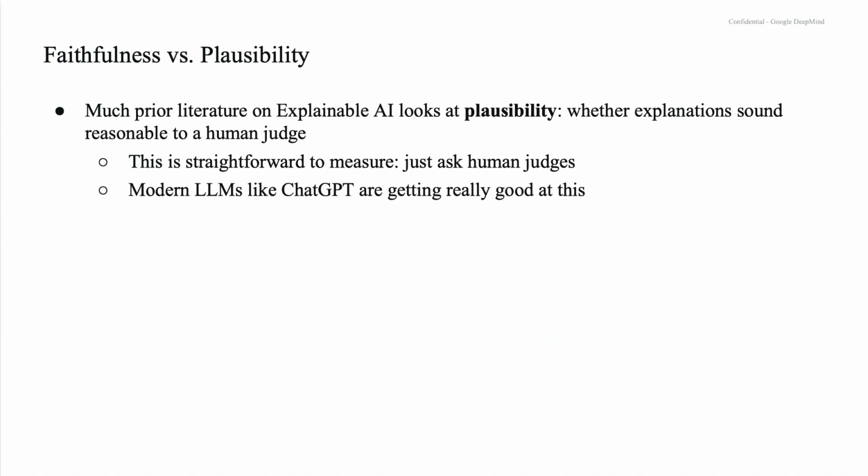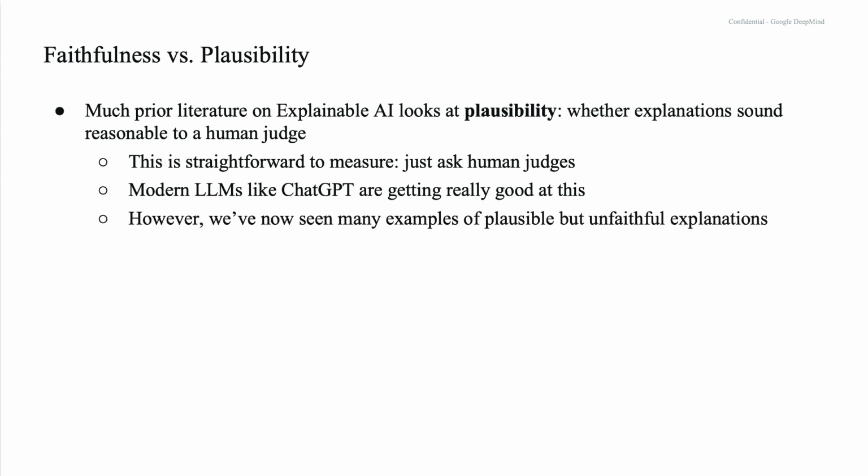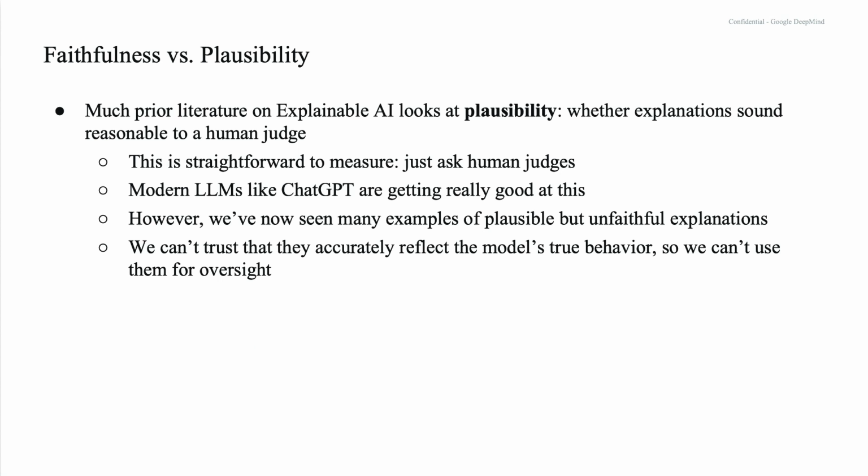And modern language models like ChatGPT are getting really good at this. They can give explanations that sound quite convincing. Maybe the model did think that was the reason. But we've now seen a lot of examples of plausible but unfaithful explanations, like the one we saw before. And we can't trust that they accurately reflect the model's true behavior, so we can't use them for oversight. This isn't sufficient as a safety strategy.